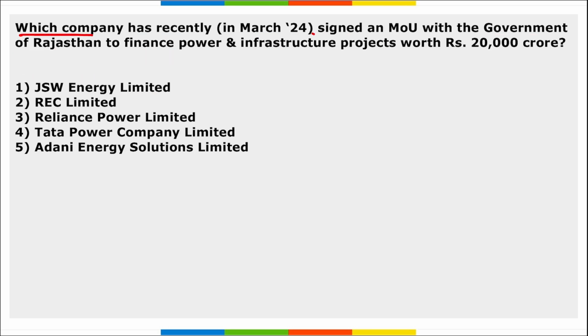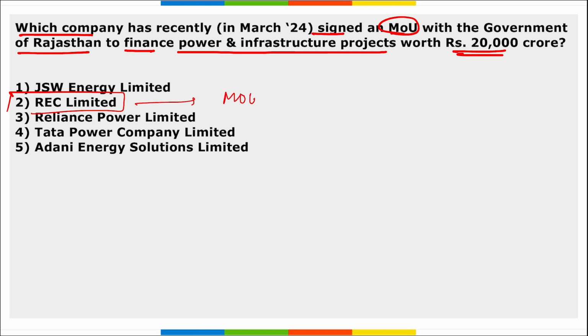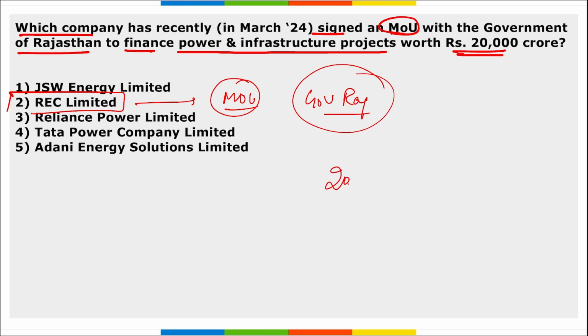Next, which company has recently signed an MOU with the government of Rajasthan to finance power and infrastructure projects worth 20,000 crore rupees? It is REC Limited, that is Rural Electrification Corporation Limited. They signed a memorandum of understanding with the government of Rajasthan to finance the power and infrastructure projects, and these projects are worth 20,000 crore rupees. Here the amount will be provided per annum for a period of 6 years, extending up to 2030.